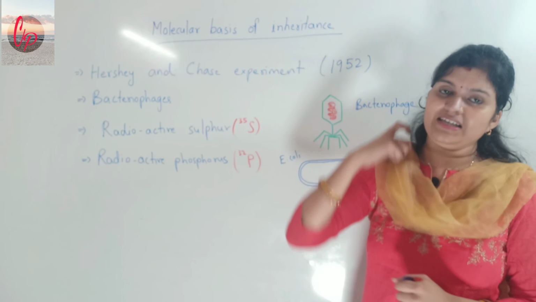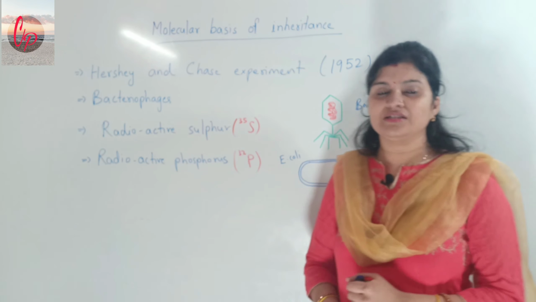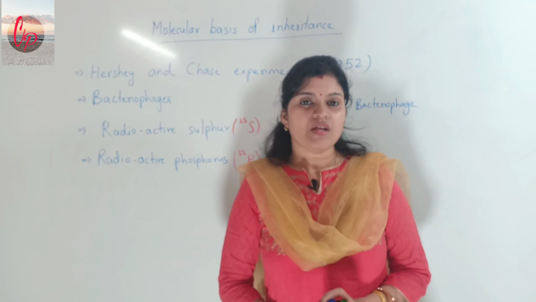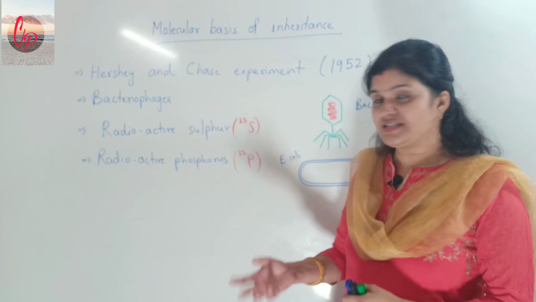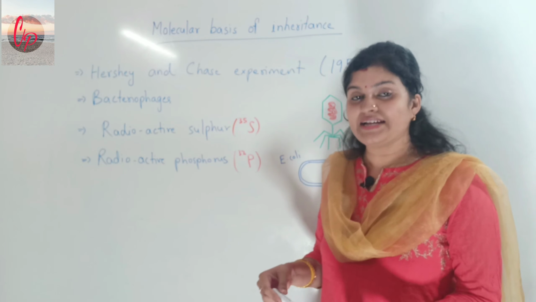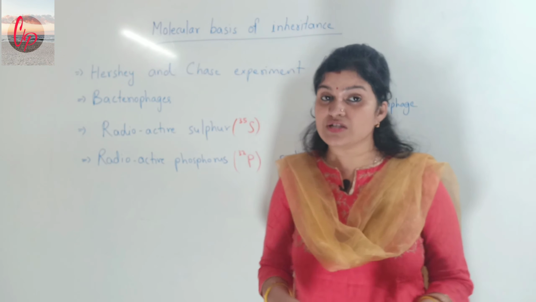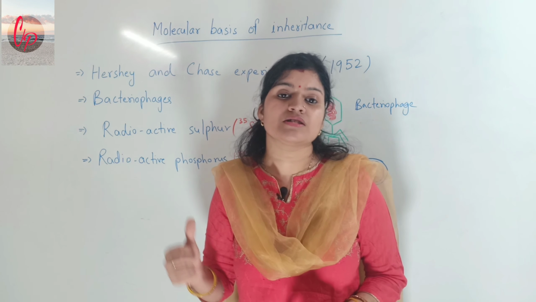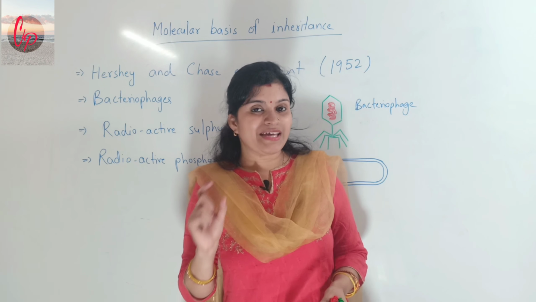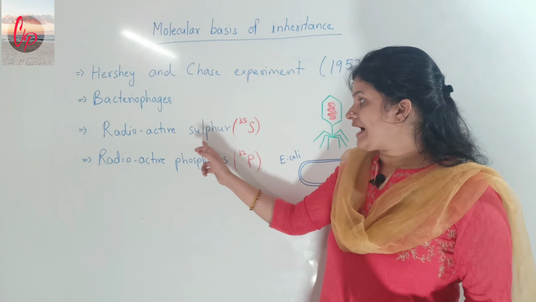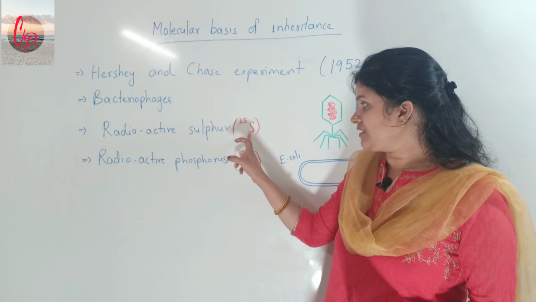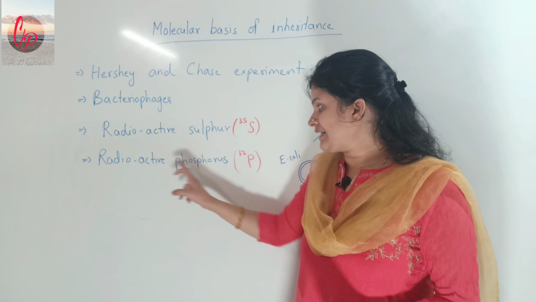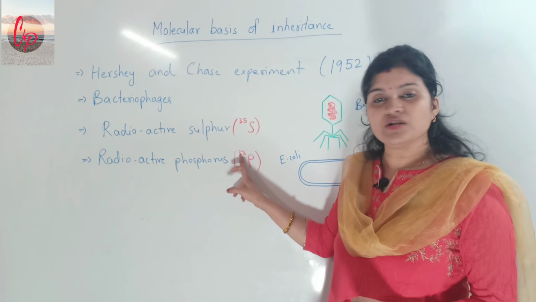This experiment was basically performed to find out whether DNA is the genetic material or protein is the genetic material. What the scientists did here, which was different from any other experiment, was to include radioactivity, because two chemicals were used: radioactive sulfur, which has atomic weight 35, and radioactive phosphorus, whose weight was 32.